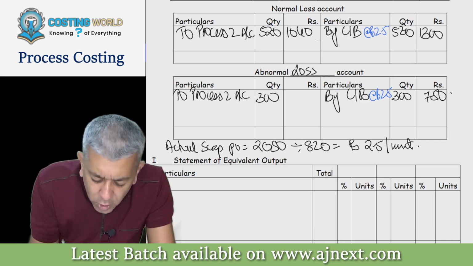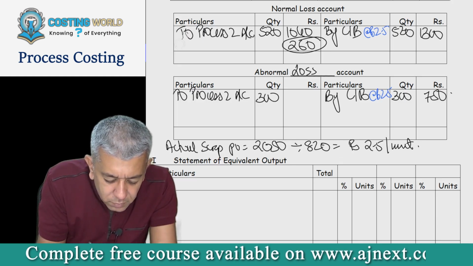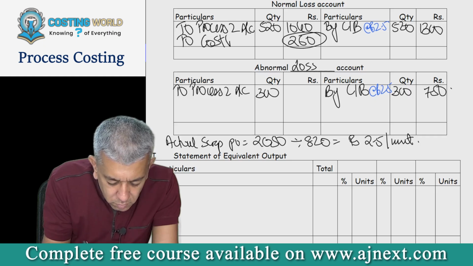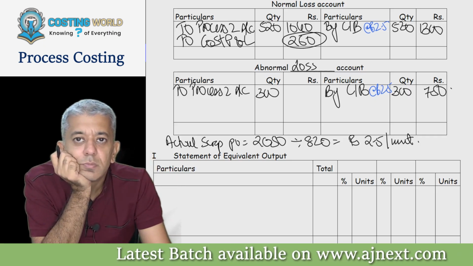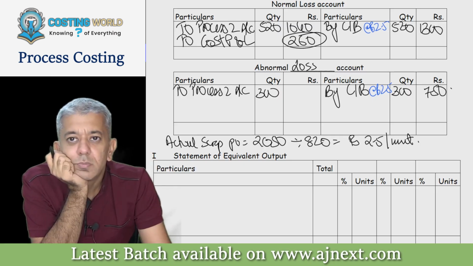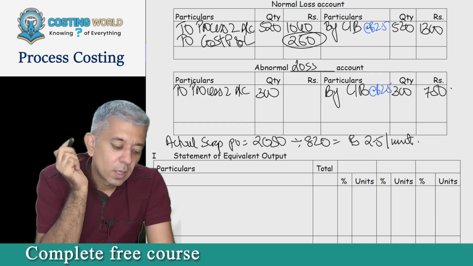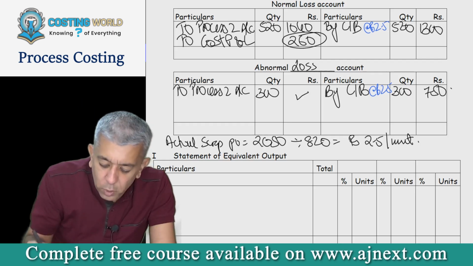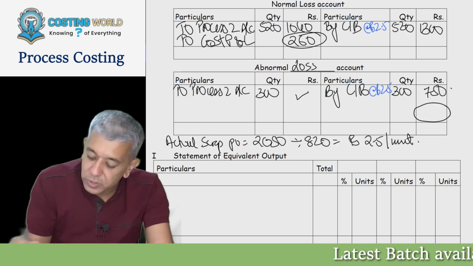So therefore, on the debit side, you write down one balancing figure. For the other part, the moment you get this answer, we'll get this as a balancing figure. Okay, now see.